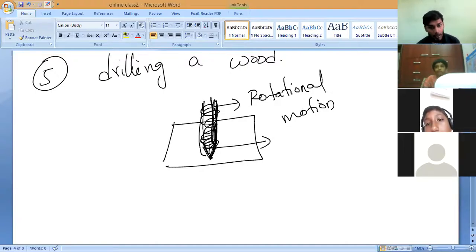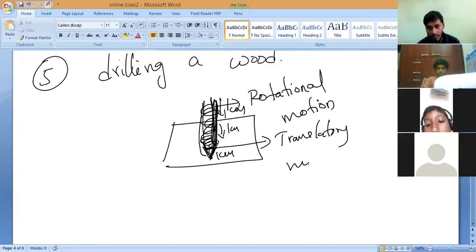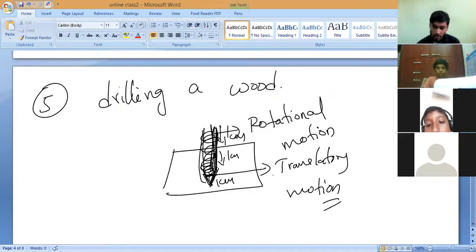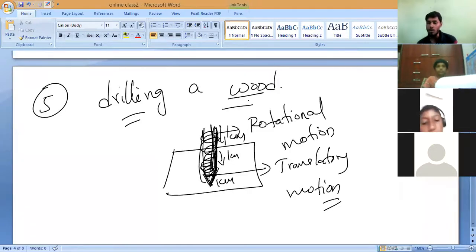But if the bottom part travels inside the wood 1 centimeter, then every part here will go inside 1 centimeter. So that is why you can say this is translatory motion also. Translatory motion. All of you note it down. This is called rotational motion and translatory motion. Drilling a wood. Note it down. So this is all about the examples of mixed motion. Do you understand, all of you?